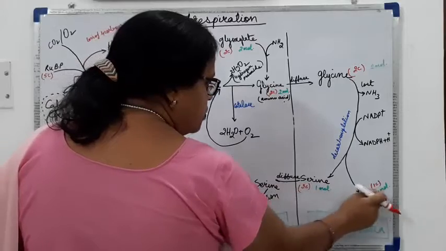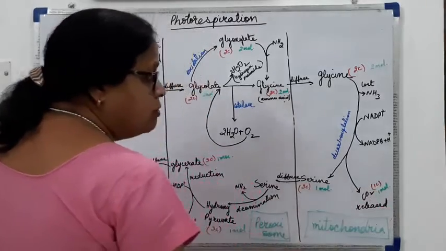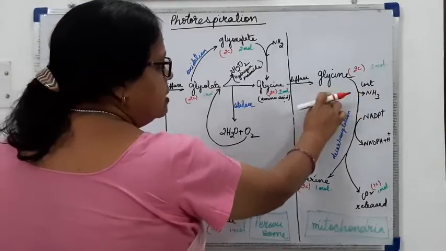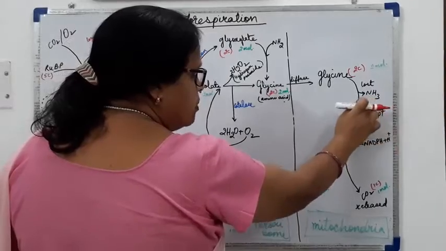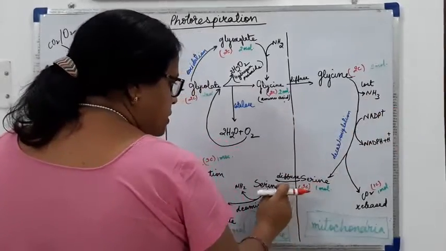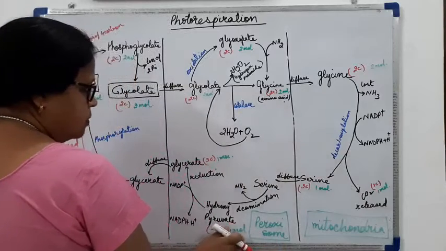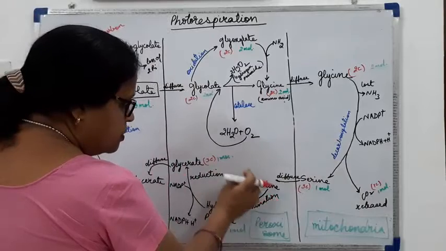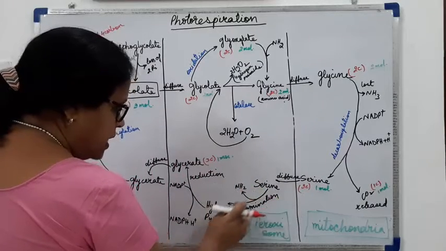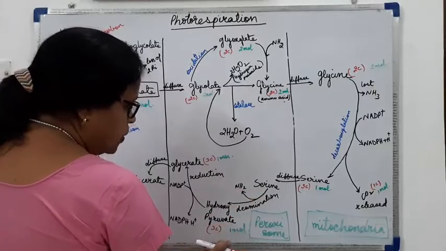So one molecule of a 3-carbon compound and a 1-carbon compound will be formed from the two molecules of glycine by the loss of ammonia, and this serine will again diffuse into the peroxisome, and again it will lose the ammonia and become hydroxypyruvate, one molecule.